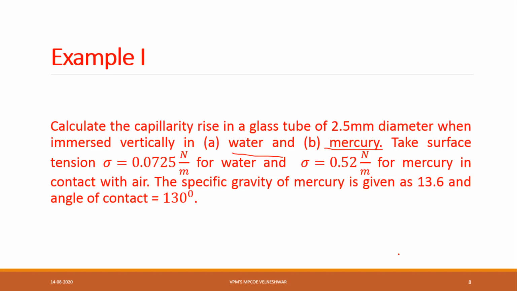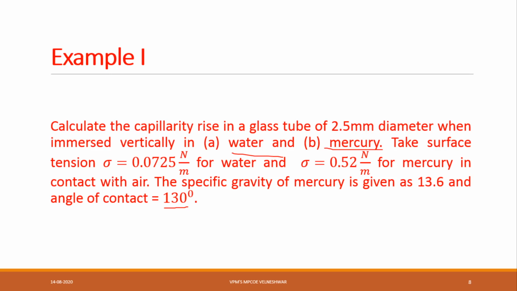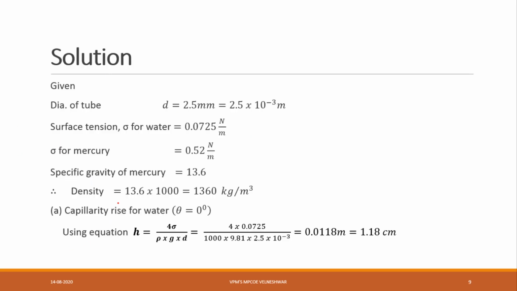So here the density of mercury is not given, specific gravity is given, that is 13.6, and the angle of contact is 130 degrees. Generally how much angle is there? 128 is there. But in the question how much has he given? 130. So we have to take 130. And for water obviously we have to take 0. For water how much do we have to take? 0.